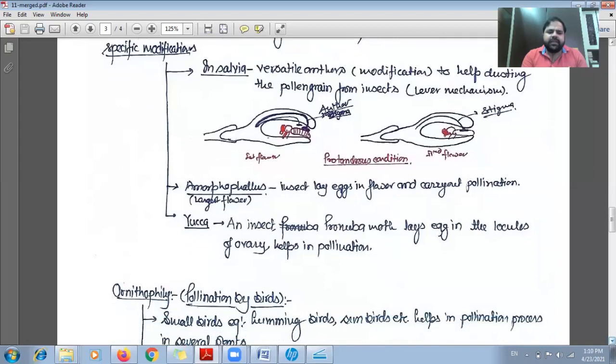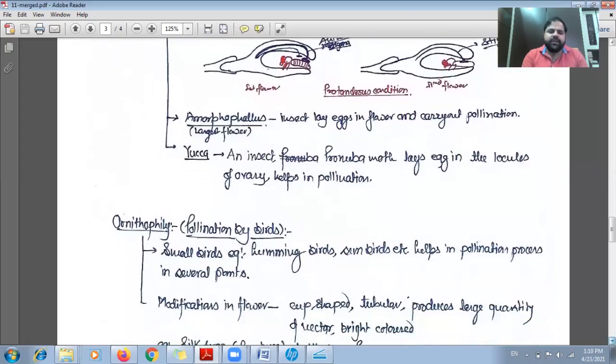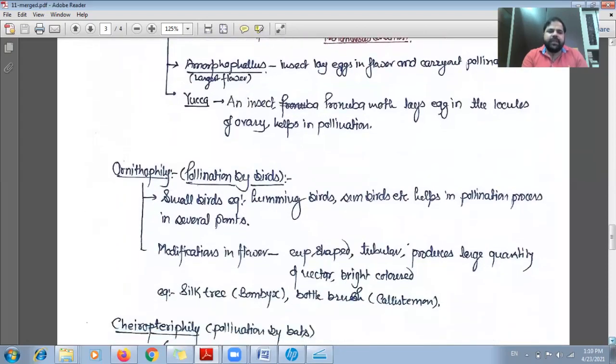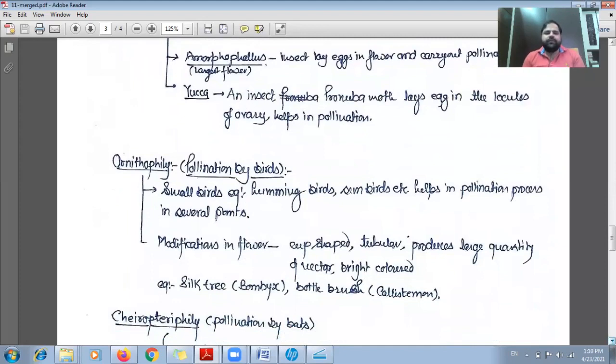Now, another kind of pollination takes place by birds, and here the term used is ornithophily. When birds help the plants to transfer their pollen grain, this kind of pollination is called ornithophily. Small birds are involved here, such as hummingbirds and sunbirds.